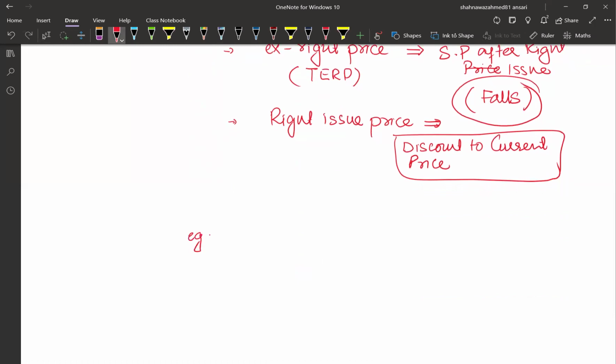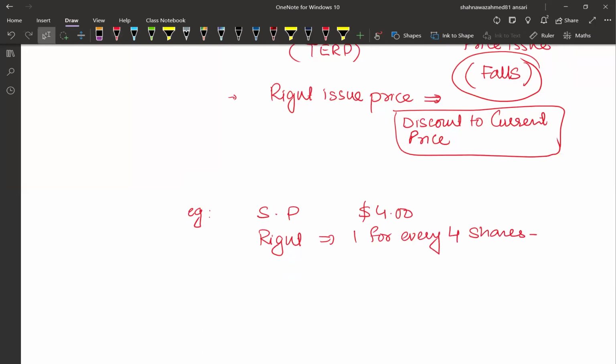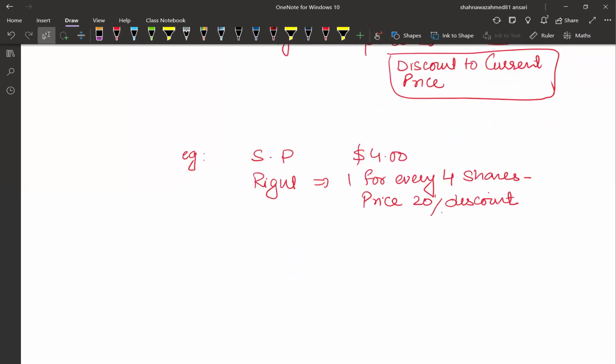Suppose, for example, the current share price before the rights is $4 per share. A rights issue is announced on the basis of 1 for every 4 shares. That means the existing shareholders, those who have 4 existing shares, will get 1 right. And the price set for that is a 20% discount to the current market price. Now, what would be the impact on the share price, assuming the right will be exercised?